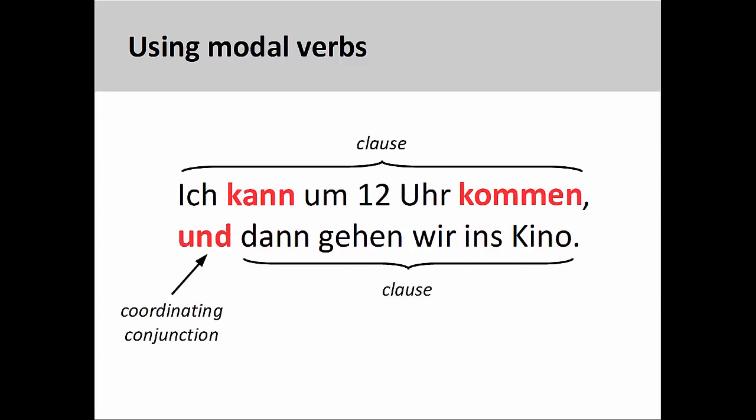Or, as you see here, at the end of a clause. Ich kann 12 Uhr kommen und dann gehen wir ins Kino. I can come at 12 o'clock and then we'll go to the movies. We will examine coordinating conjunctions and clauses in a later presentation.